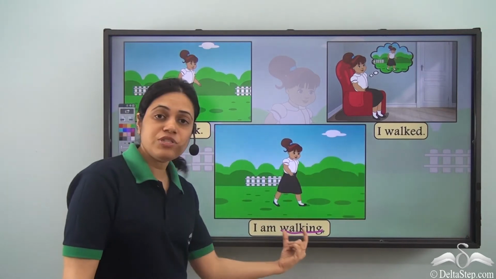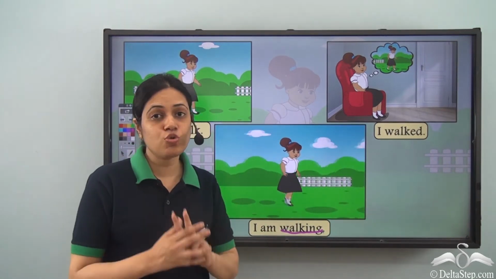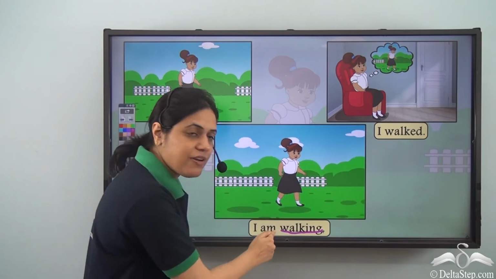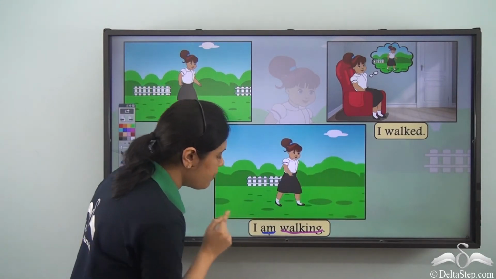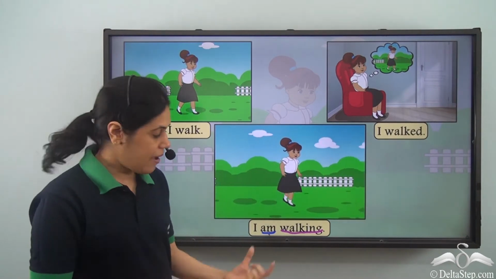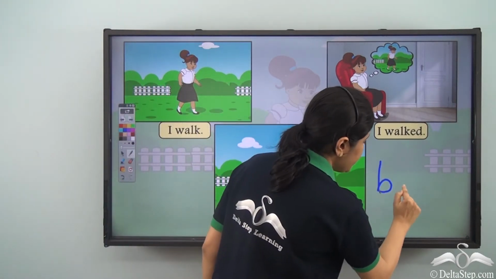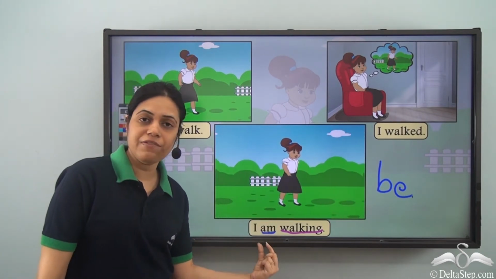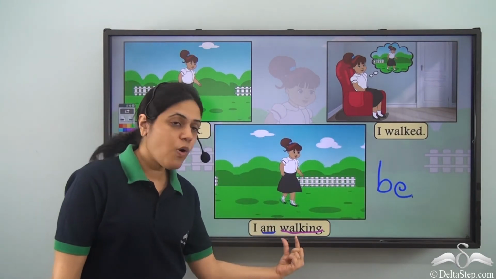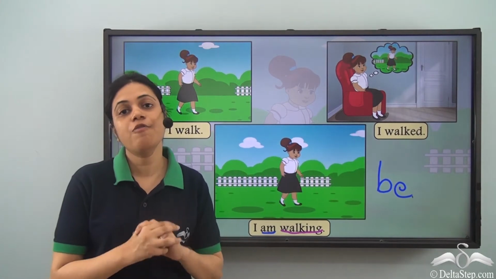And if you see, this sentence has 2 verbs. There is one verb, walking, and there is another verb, am. Am is a form of be verb. So this sentence has a be verb which supports the main verb, walking.